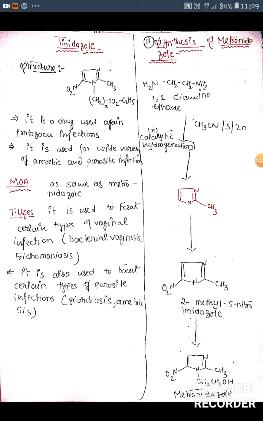After that, reaction with HNO3 in the presence of H2SO4 produces the 2-methyl 5-nitroimidazole product. At last, 2-methyl 5-nitroimidazole reacts in the presence of ethanol and produces metronidazole.